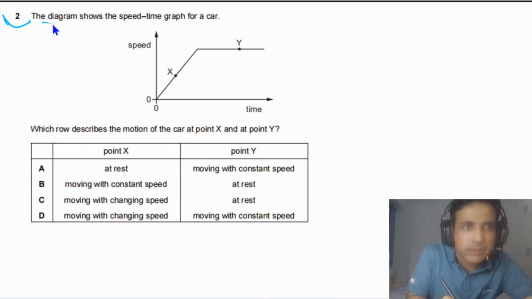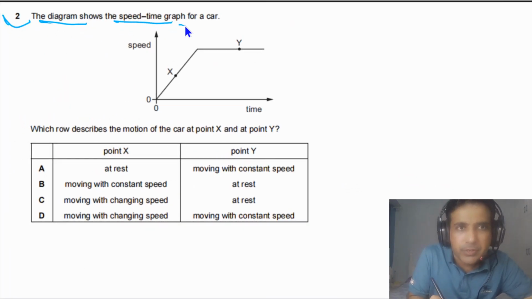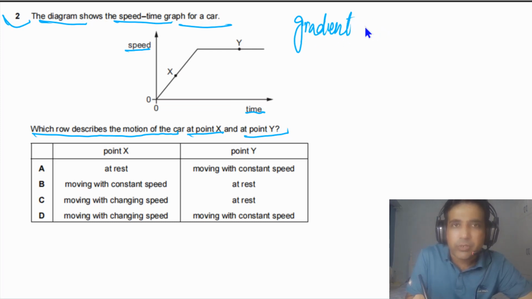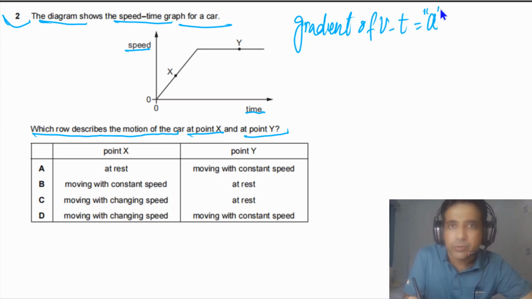Question number 2 says the diagram shows the speed-time graph for a car. Which row describes the motion of the car at point X and at point Y? So the first thing we need to understand, we have a speed-time graph. And the gradient of a speed-time graph is equal to acceleration. Gradient of the v-t graph is equal to acceleration.